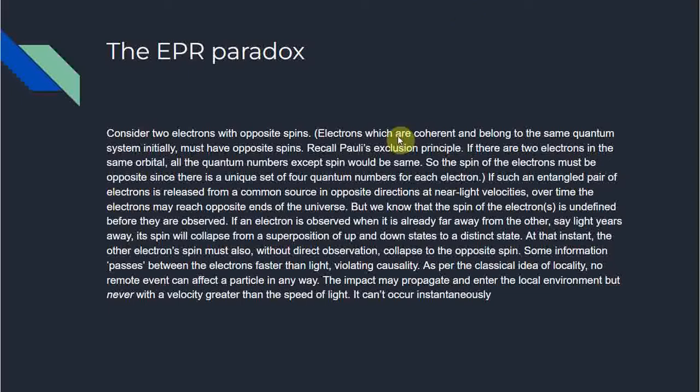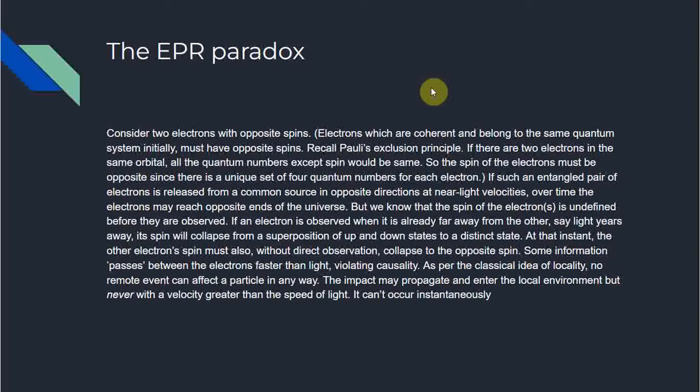Consider two electrons with opposite spins. Electrons which are coherent and belong to the same quantum system initially must have opposite spins. Recall Pauli's exclusion principle. If there are two electrons in the same orbital, all the quantum numbers except spin would be the same. So the spin of the electrons must be opposite, since there is a unique set of 4 quantum numbers for each electron. If such an entangled pair of electrons is released from a common source in opposite directions at near light velocities, over time the electrons may reach opposite ends of the universe.